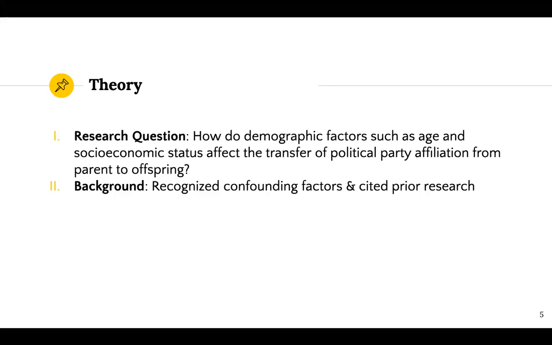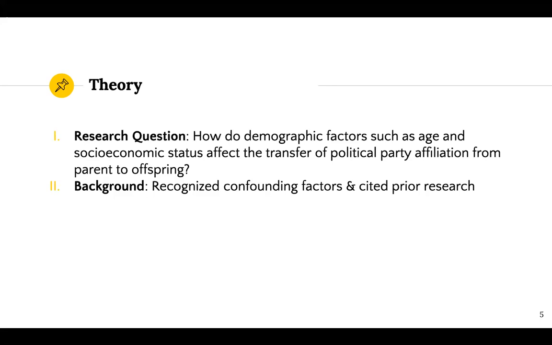So to get into our theory, my research question, which we already said, is how do demographic factors such as age and socioeconomic status affect the transfer of political party affiliation from parent to offspring? And when moving forward in this research, first I had to take a step back and recognize confounding factors and cite our prior research. While I listed a few in the previous slide, there were a lot more prior research and studies that were looked at.